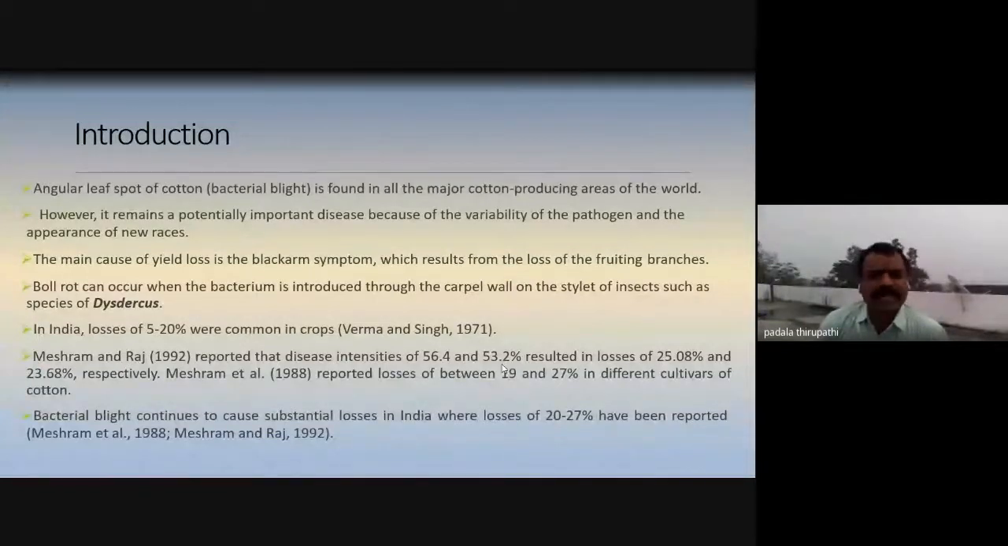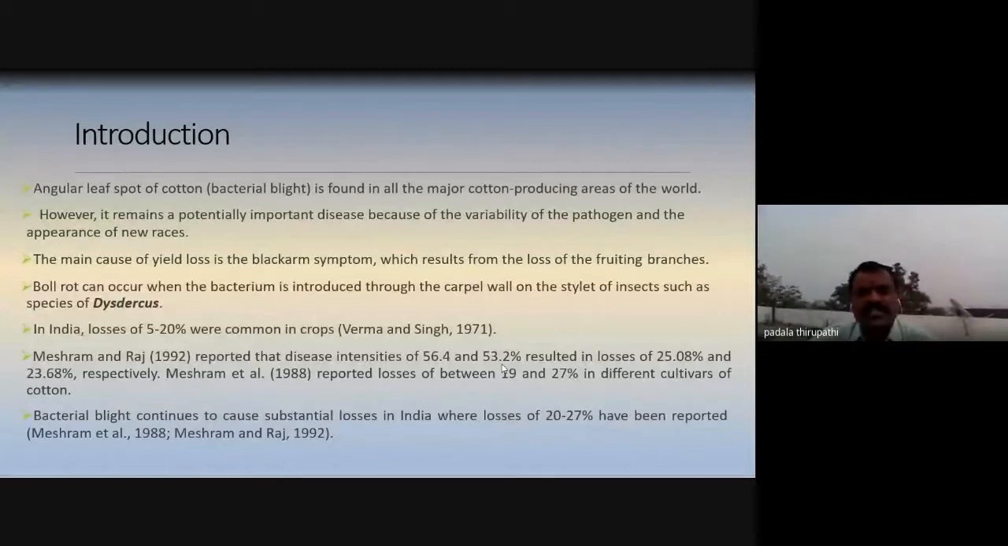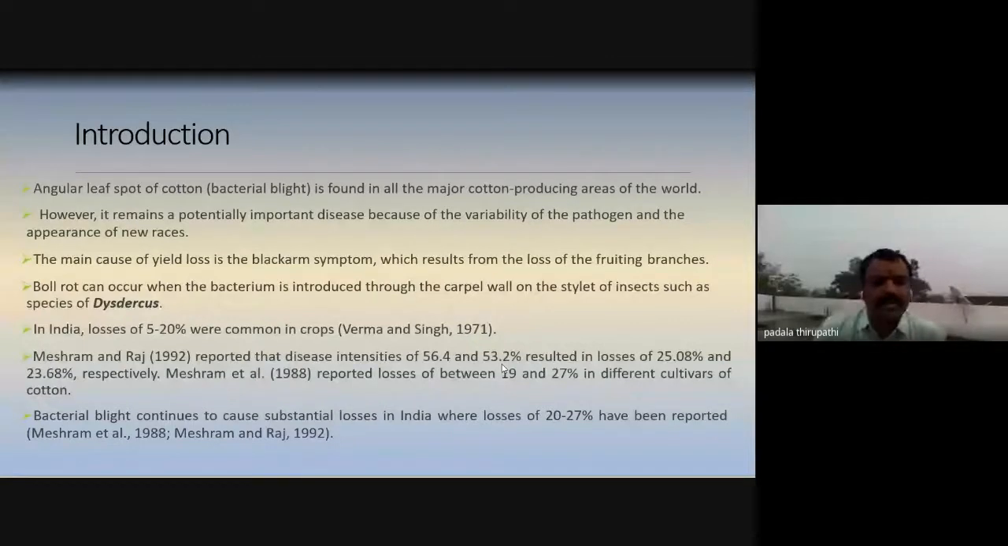Then Maheshwari and Ross reported that disease intensities of 56.4 and 53.2% resulted in losses of 25.08% and 23.68% respectively. Maheshwari et al. reported losses between 19 and 27% in different cultivars of cotton in India. Even now, bacterial blight continues to cause substantial losses in India. Losses of 20 to 27% have been reported in India.